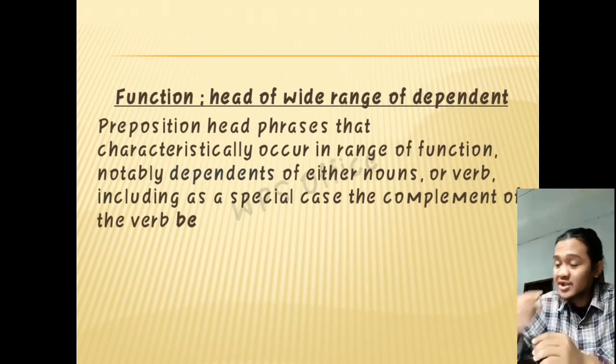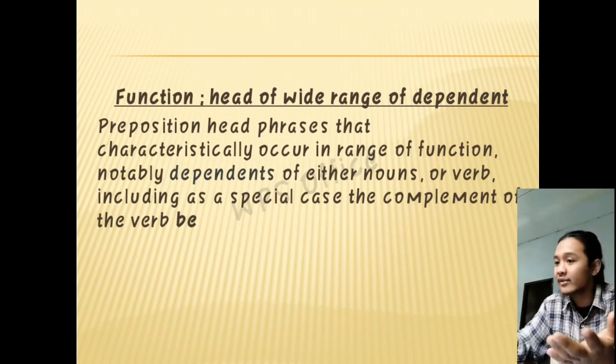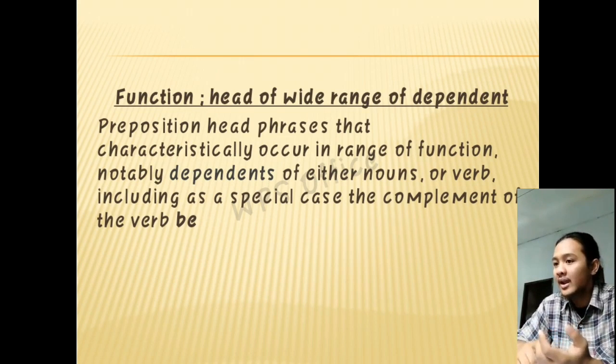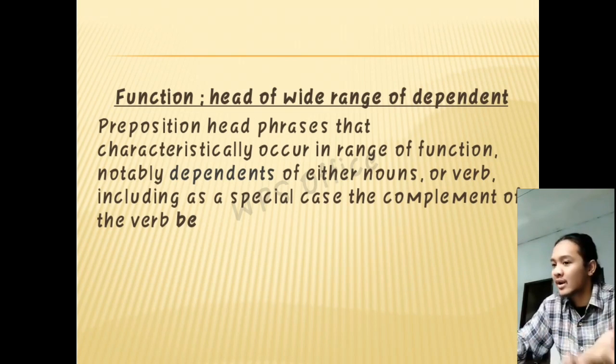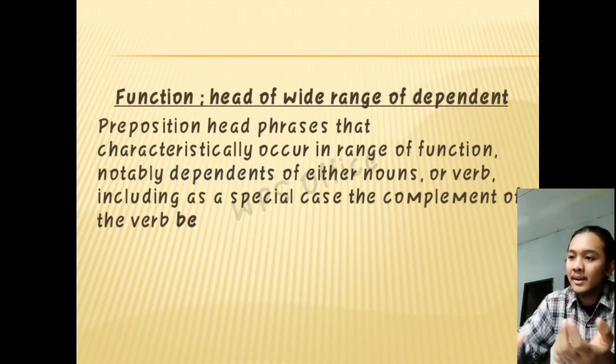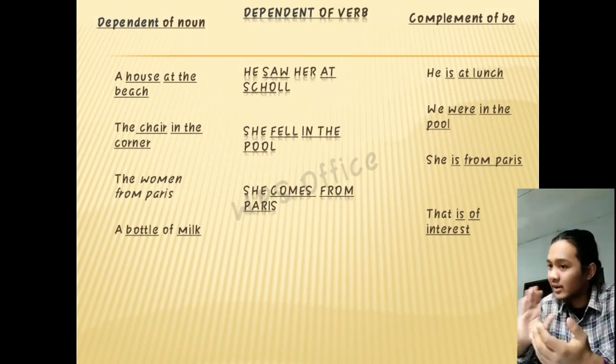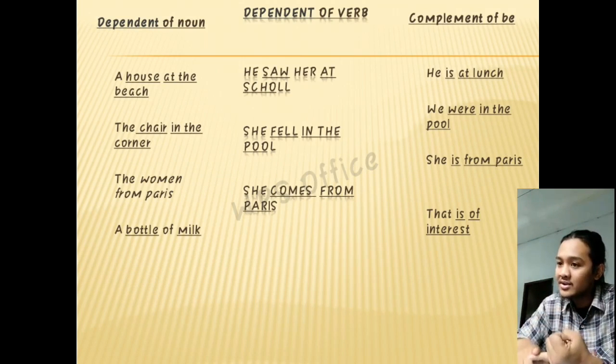and then the function of head, of dependent. Preposition phrases characteristically occur in the function of dependent, notably dependent of either nouns or verbs, including as a special case the complement of the verb be. The example is dependent of a noun as a house at the beach. So what is meant is depending on the noun.